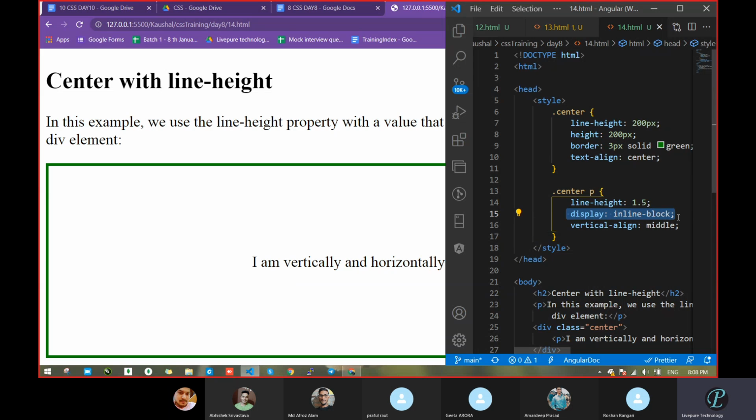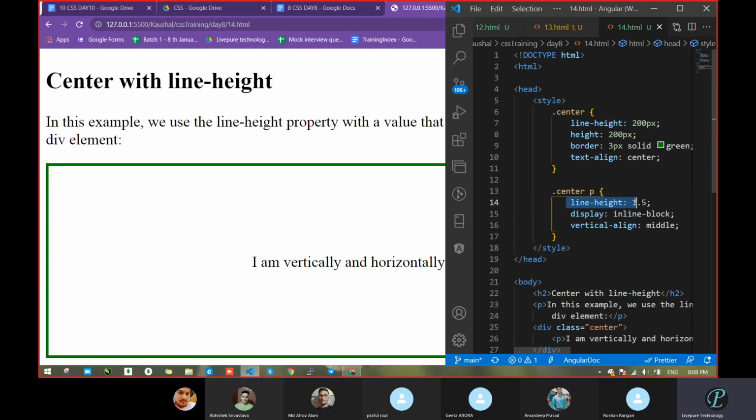I don't know what the need of putting this is, because we have already done that one. They passed another height, and with the help of that display inline block they taken. But if we do not take it, it will also work fine. So it's not needed that much. But let's do one thing. We will make that responsive and we will check whether it is doing anything.